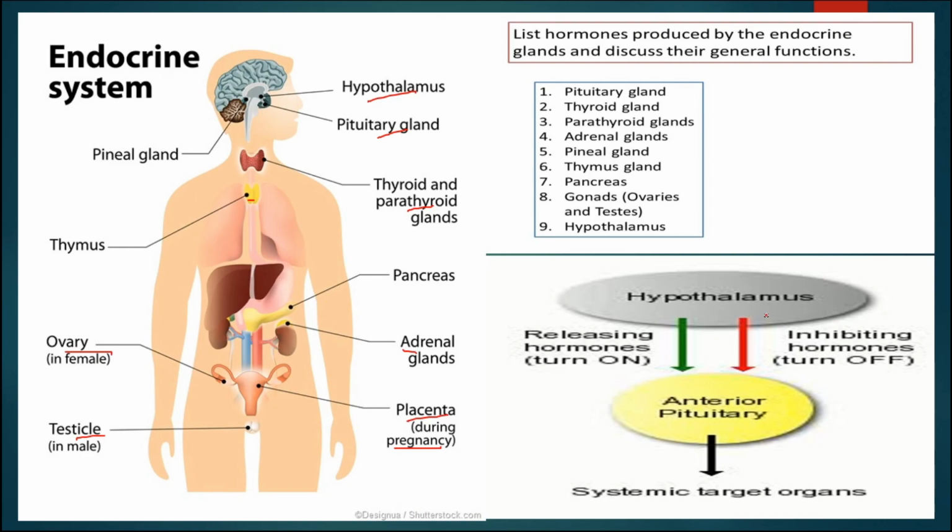The hypothalamus secretes two types of hormones: releasing hormones, which stimulate the anterior pituitary for their secretion and that will affect the target organ, whereas it also secretes inhibitory hormones, which are responsible for the inhibition or stopping of the functioning of the anterior pituitary gland as well as its secretion.